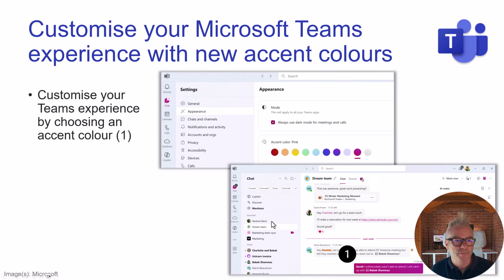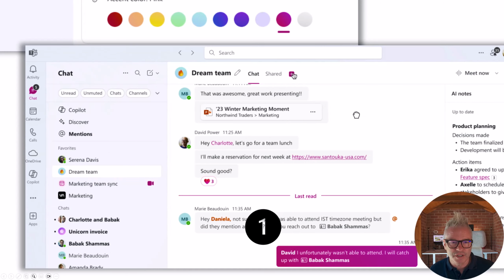Customize your Teams experience with accent colors. I quite like this. I'm quite a visual person, and actually, why not make Teams just a little bit nicer to look at? So I checked before this recording, and I don't have this yet in my settings. So the accent color. Let's have a look here. You can just see all the little bits.